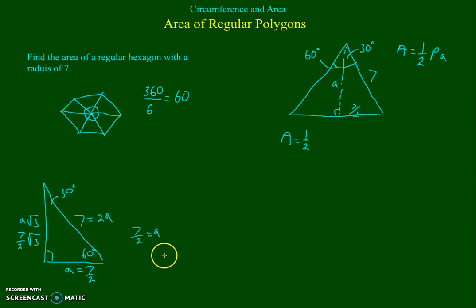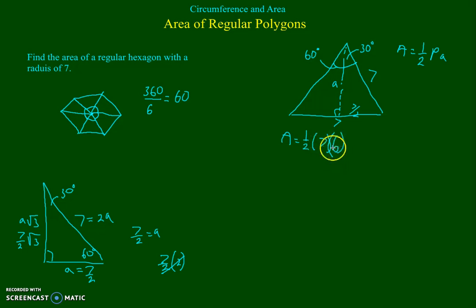And if you take a look, 7/2 times 2, the 2's cancel out, that's just 7. So we know that this side length is now 7. So we'll write it in there. That makes our perimeter equal to 7, this side length, times 6, the number of sides.